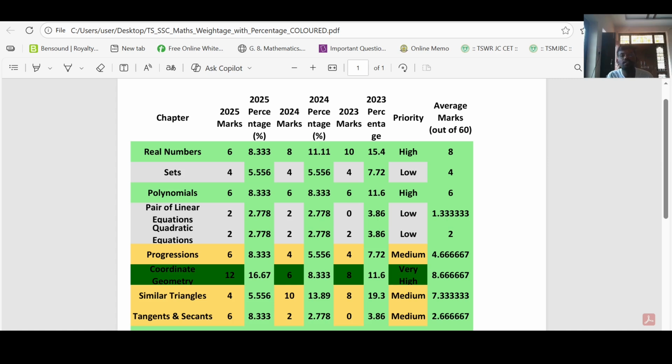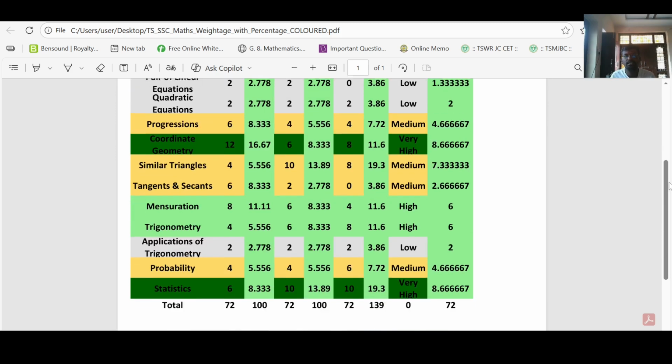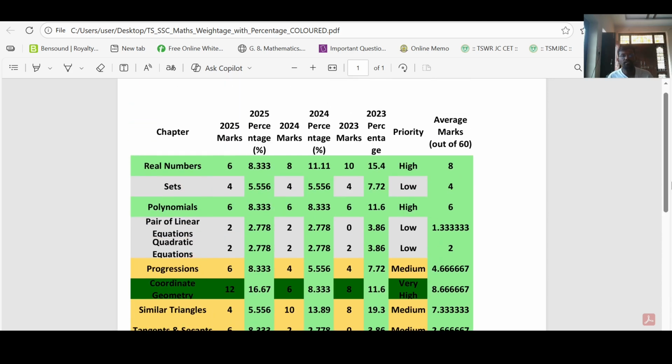Today we will discuss mathematics paper analysis. That means Telangana State 10th class mathematics board exam paper analysis in 2025, 2024 and 2023 comparisons. Okay, look at here. Here we have 14 chapters, right? In 10th class, 14 chapters, and this PDF shows the marks of the paper from each chapter.